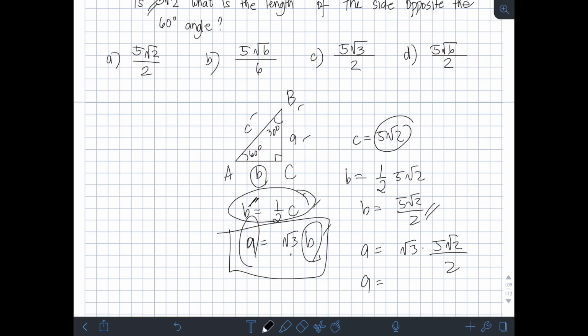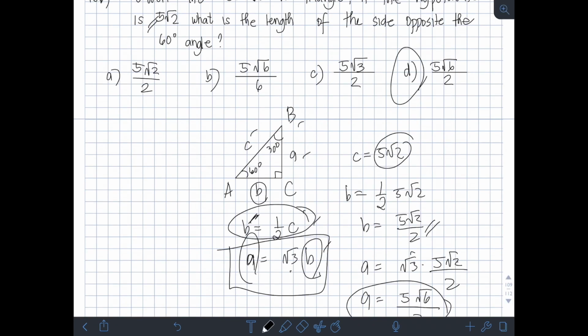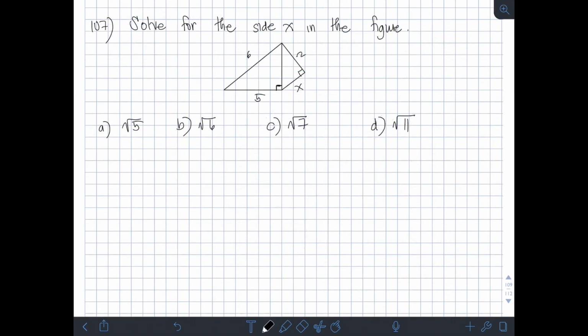So, simplify. A is equal to square root of 3 times 5 square root of 2 is 5 square root of, multiply natin yung 3 tsaka 2, 6 over 2. So, therefore, the answer is 5 square root of 6 over 2. Letter B. Okay? Next, we have solve for the side x in the figure.